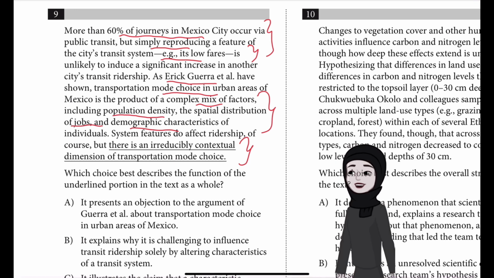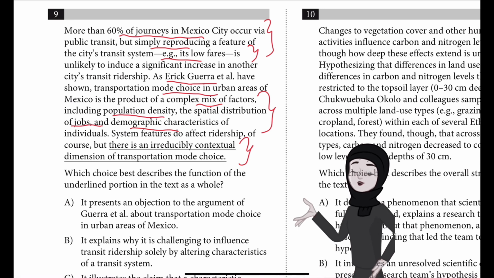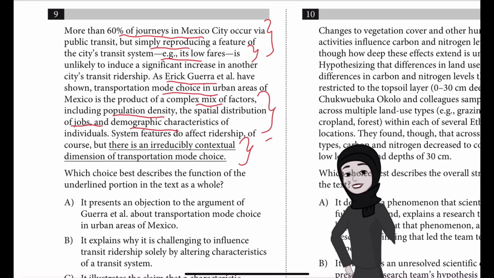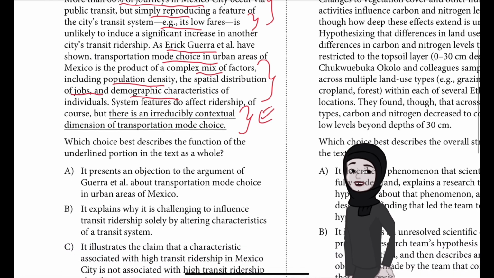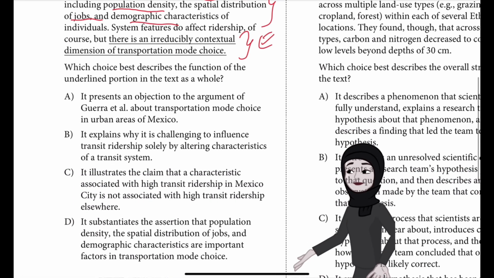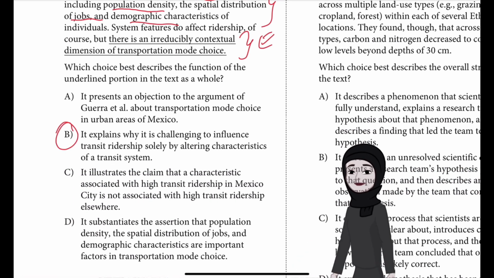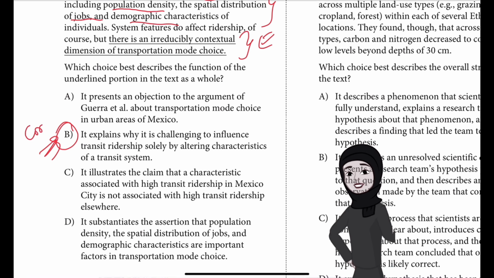System features do affect ridership, of course, but there is an irreducibly contextual dimension of transportation mode choice. So we have to only tell what is the function of this underlined part in the whole text. Which do you think it is? If you said B, well done, that is the correct answer.